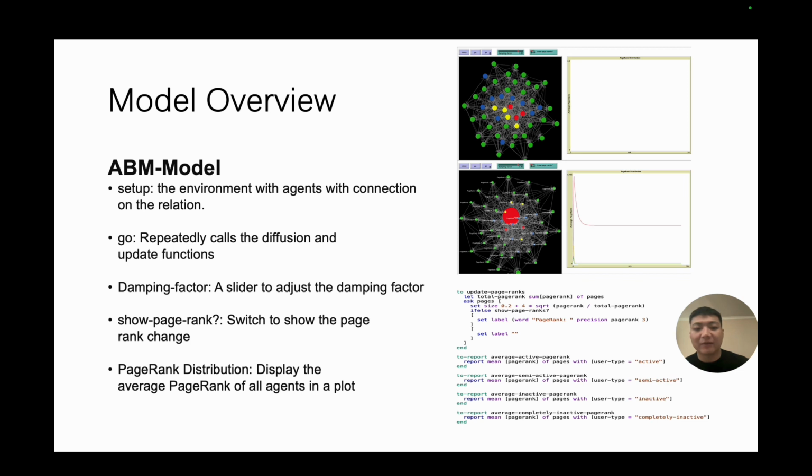We have one setup button, with which the environment and connections can be set up. And we have two go buttons: one is for calling the function once, and another one is for rapidly calling the function to update. We have a slider for adjusting the damping factor, which will be elaborated later. And we have a show page rank switch, where you can see from the picture below that the page rank number can be shown. And we have a plot, and the plot will show the page rank of all user types.